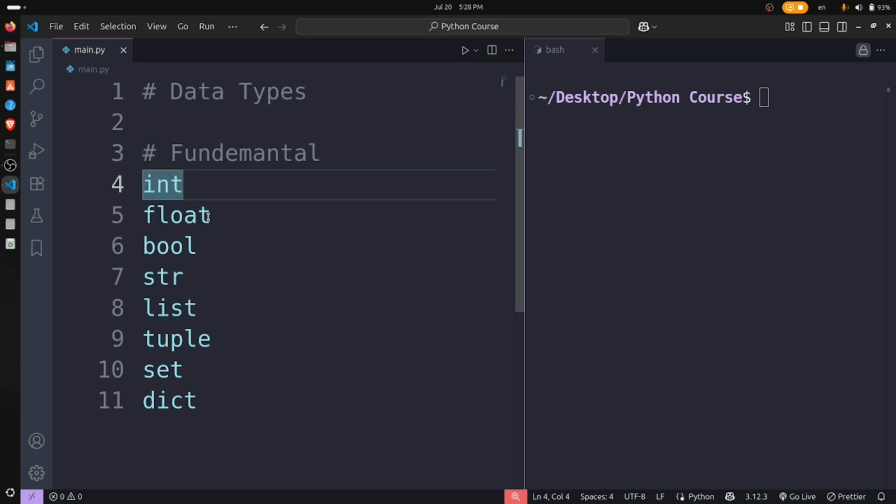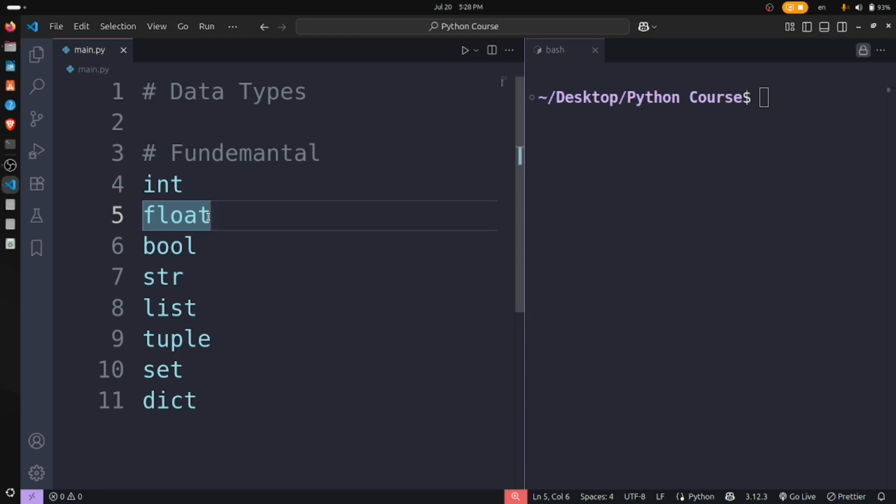Like integer, float, any of them, when I type, the color will be changed. It is because these are reserved words. These are reserved data types. These are the things which mean something in the Python programming language.